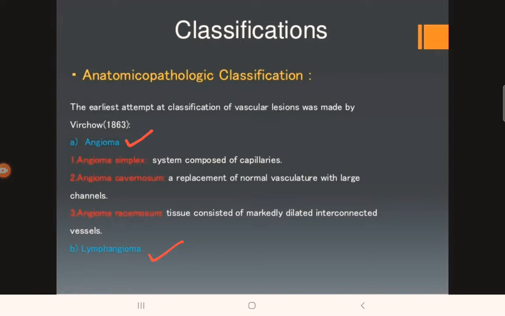Angioma simplex means a lesion which is composed of capillaries only. Angioma cavernosum means a replacement of normal vasculature with large channels. Angioma racemosum means tissue which consists of markedly dilated interconnected vessels.